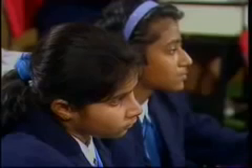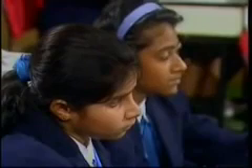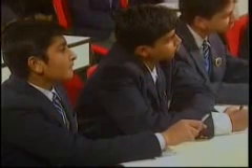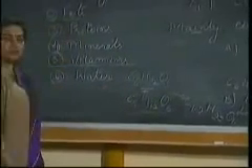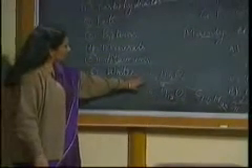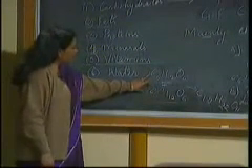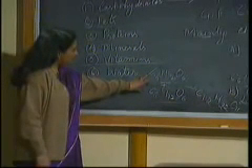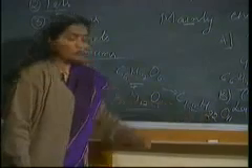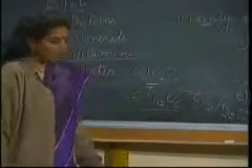And the formula of sucrose is C12H22O11. Now there is a question. If you condense these 2 molecules having the same molecular formula, why is the formula not C12H24O12? What is the reason? Can anybody tell me in the class?